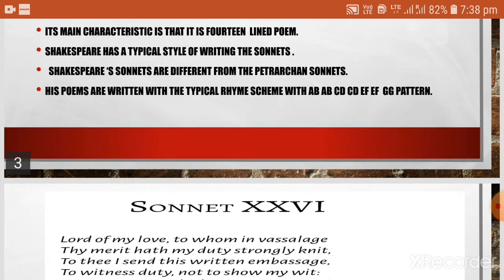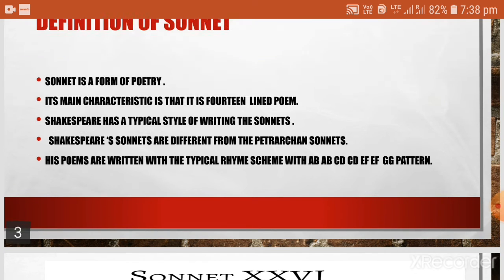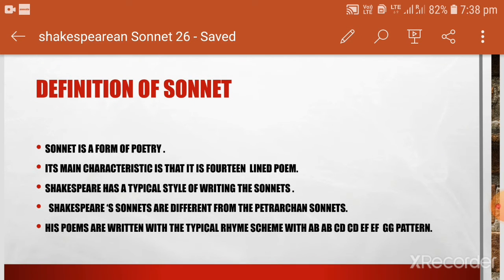When we are talking about the rhyme scheme, at the same time, we have to know about the structure of the sonnet. Every poem has its own structure, and Shakespeare's sonnets are divided into three quatrains and a couplet.